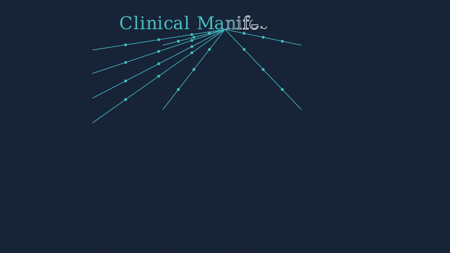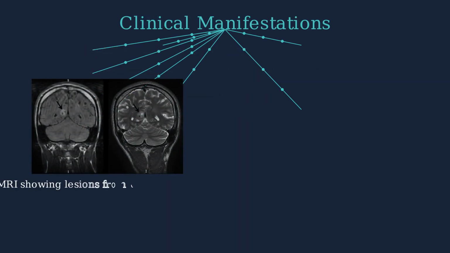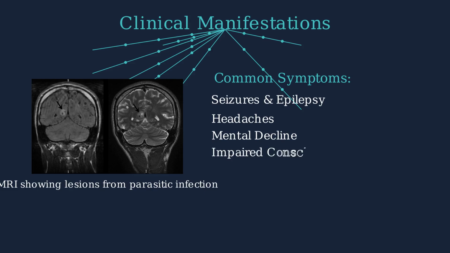These pathological processes lead to a variety of clinical manifestations. MRI scans typically reveal characteristic lesions in the brain, as shown in these images. These lesions correspond to areas where parasites have invaded or caused inflammation. Clinically, parasitic central nervous system infections commonly present with several symptoms. Seizures and epilepsy are particularly common, along with headaches, mental decline, and various neurological deficits that reflect the location of